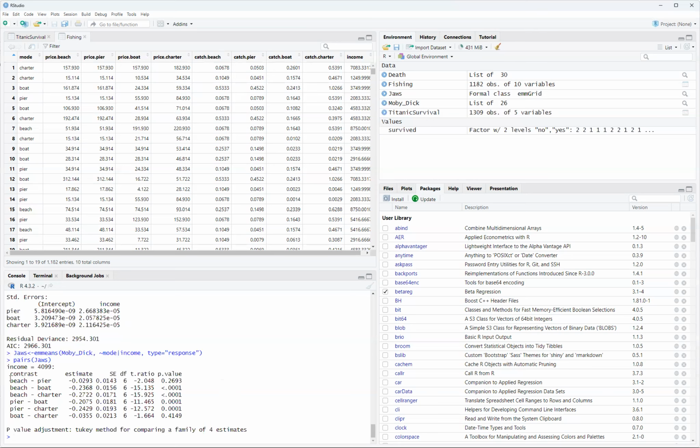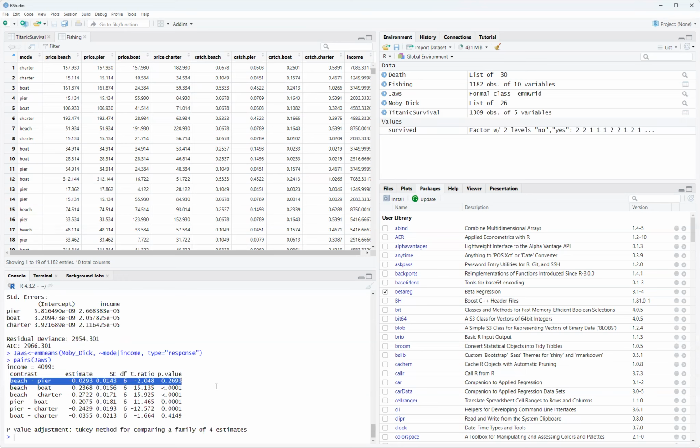So beach versus pier, that is obviously not significant, right? It's only going down by -2. And if you're on the beach or on the pier, probably not much of a difference as far as income. But obviously, boat versus beach, if you have a higher income, you are probably going to take the boat as opposed to the beach.